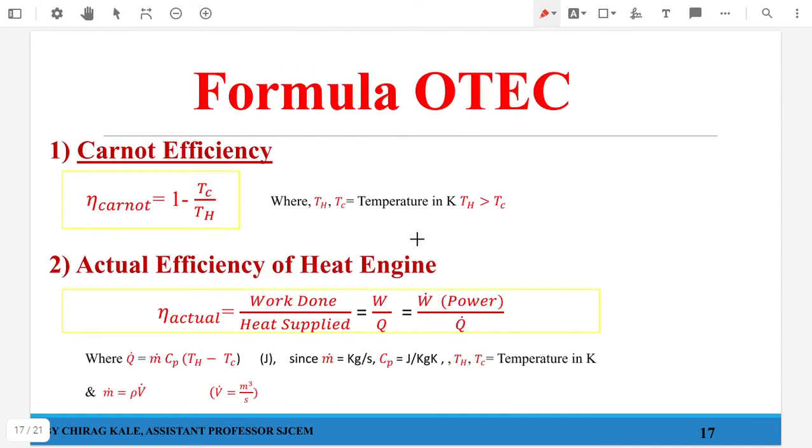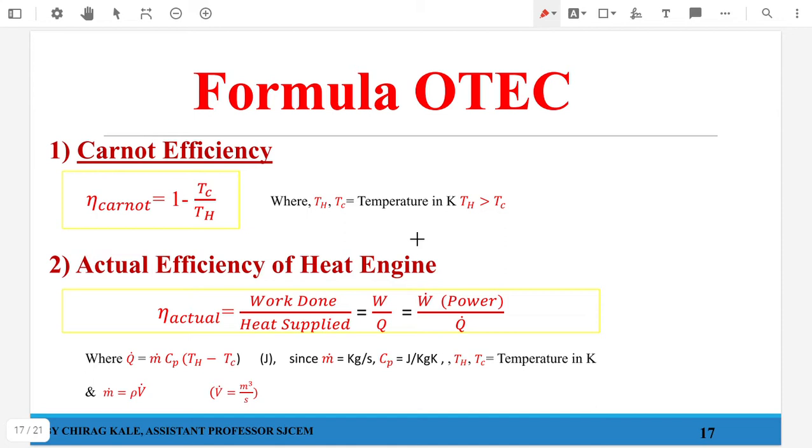Okay, so now I will just quickly go through the numericals. As I have said earlier, the numericals are around 5 marks for this particular topic that can be asked in your end semester exam. So before going on to the exact numerical part, let us recap a few formulas which you have in your thermodynamics.